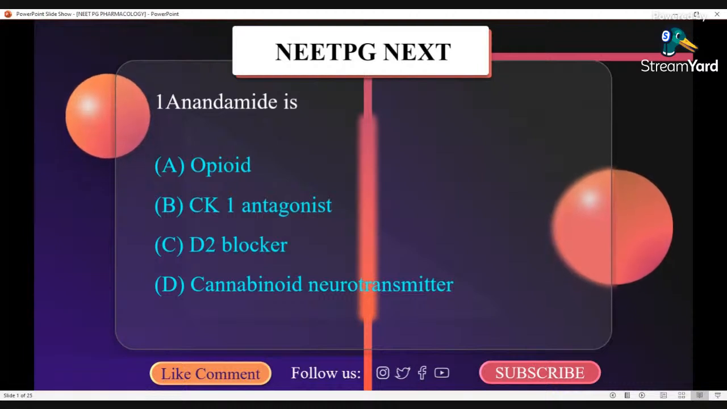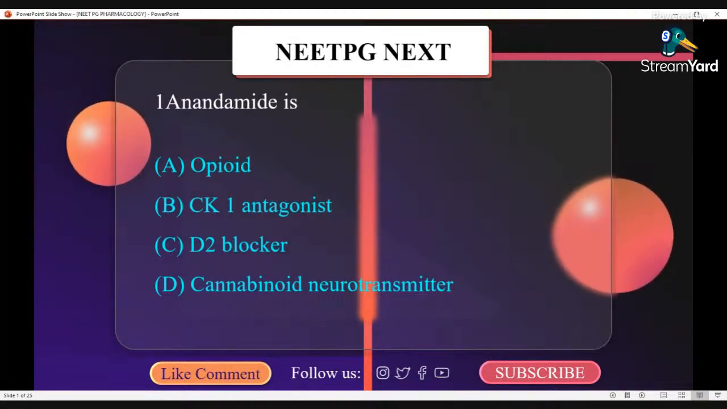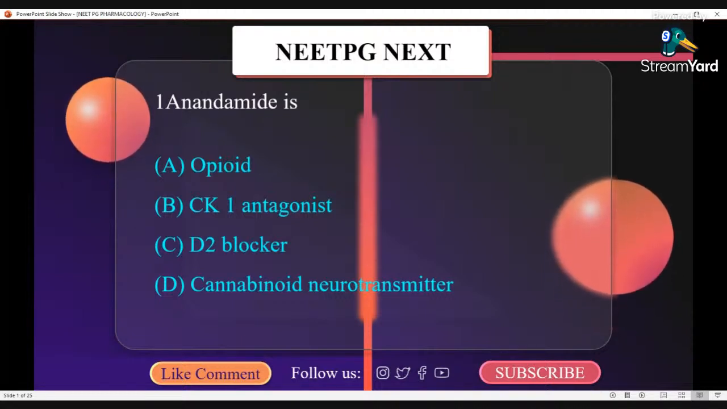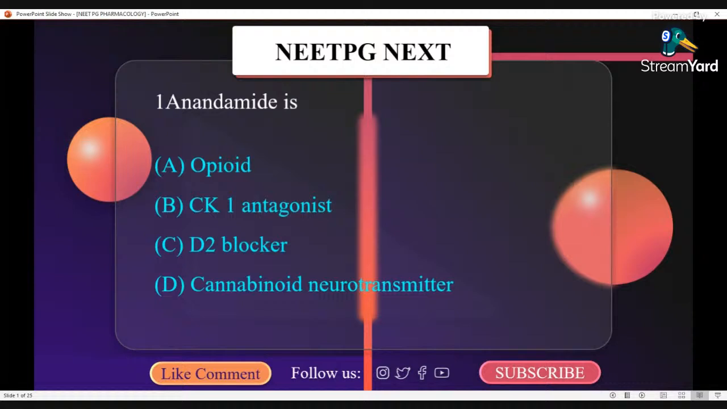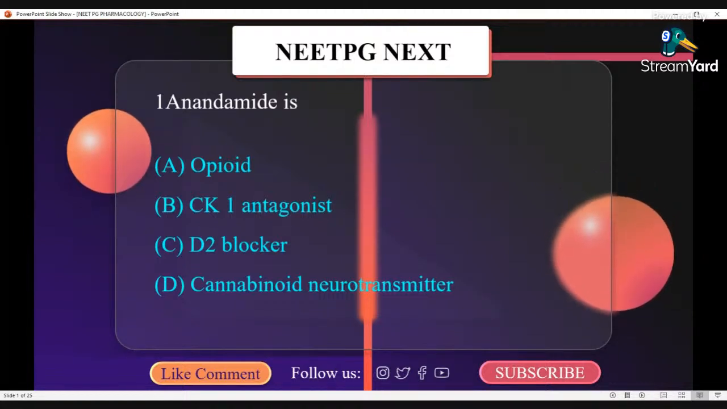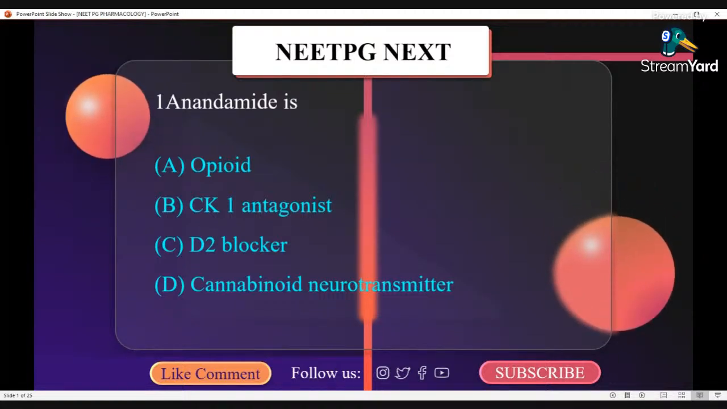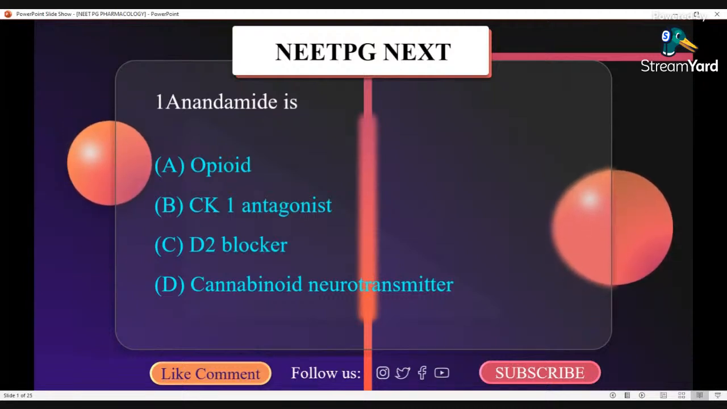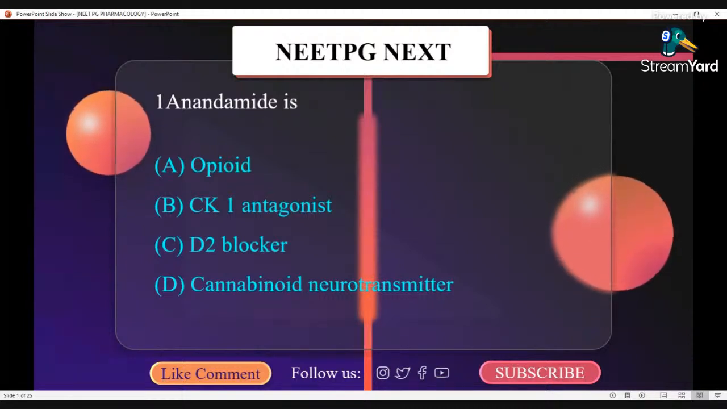Pharmacology is a very important subject. Why? Because it is a highly scoring subject. If you practice it well, it will be very easy for you, and you can solve a lot of questions in medicine and pediatrics from pharmacology itself. And pharmacology is the basis of the clinical subjects. So let us begin with the first question.